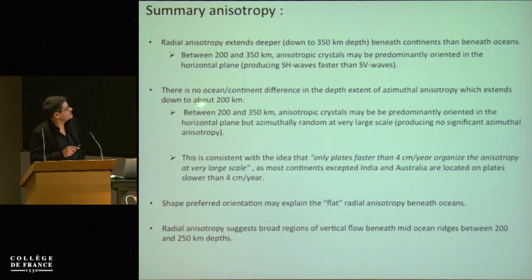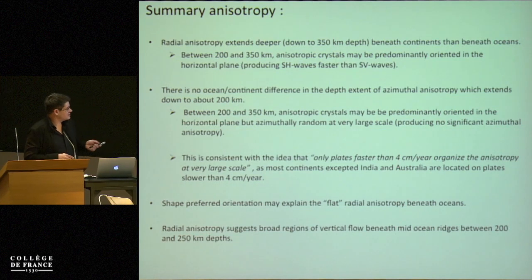So maybe between 200 and 250 kilometers, the anisotropic crystals are preferentially oriented in the horizontal plane, but azimuthally random at very large scale. And this is consistent with the idea that only the plates that are faster than 4 centimeters per year organize the anisotropy at large scale, as most continents, except Australia and India, are located on plates which are slower than 4 centimeters per year.